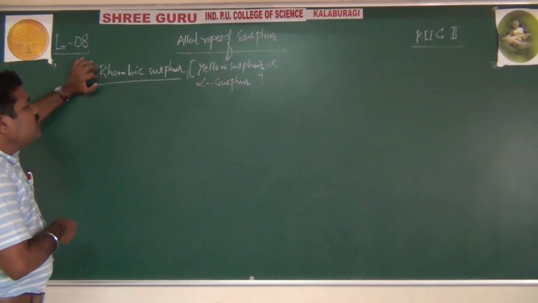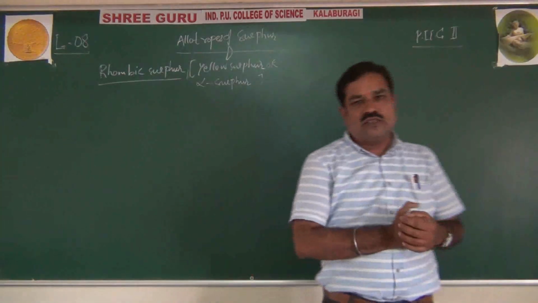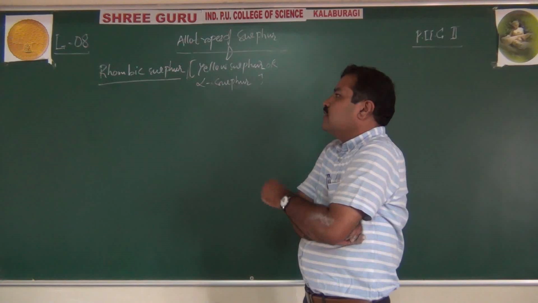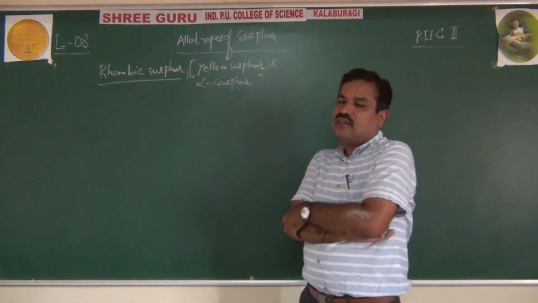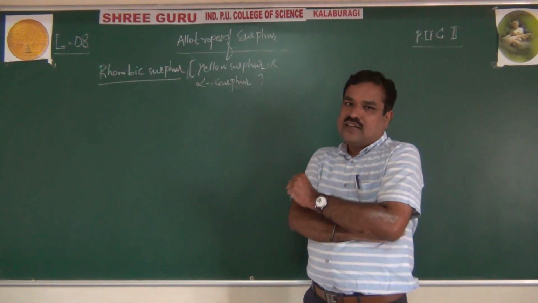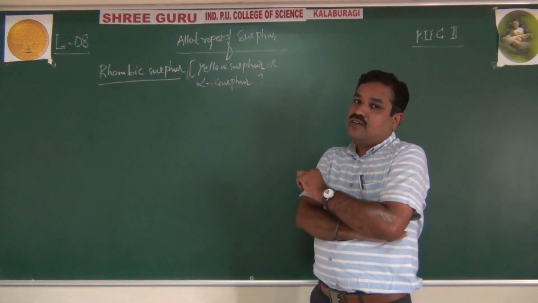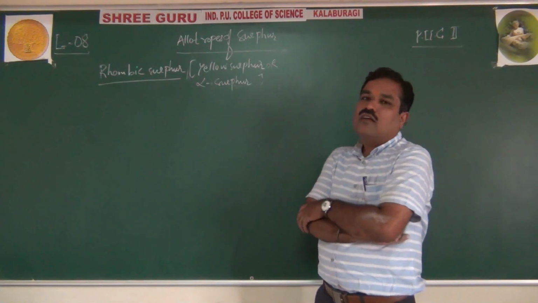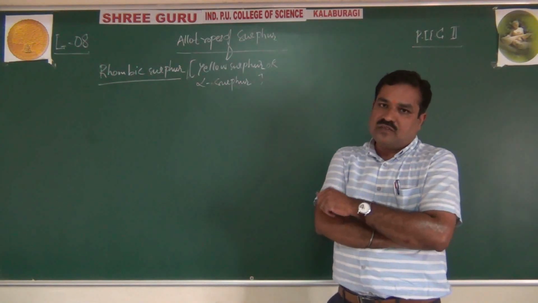See, this rhombic sulfur, also called yellow sulfur, is a crystalline form of sulfur. It has these structural features: it is yellow in color, it is a crystalline form, and it is the most stable structure of sulfur. Out of rhombic, monoclinic and triclinic, this is the most stable allotrope of sulfur.